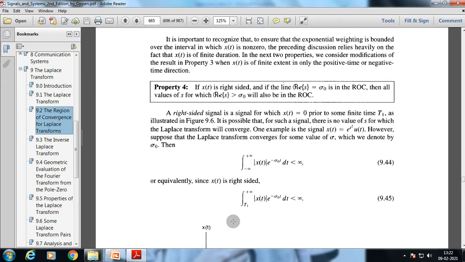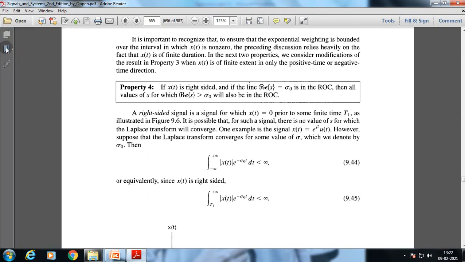Let's begin with property number 4. Three properties we have discussed earlier. Property 4 is: if x of t is right sided, and if the line real part sigma 0 is in the region of convergence, then all values of s for which real value of sigma is greater than sigma 0 will also be in the region of convergence.